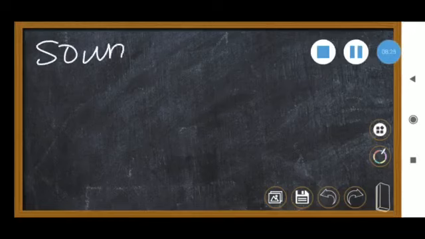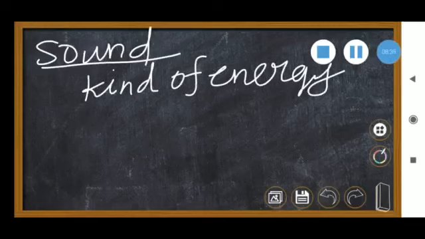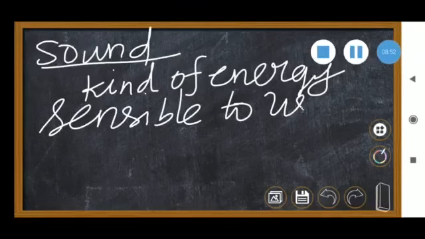Sound is a kind of energy, which can be sensed by us. This kind of energy is sensible to us.